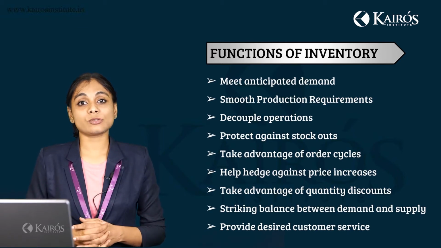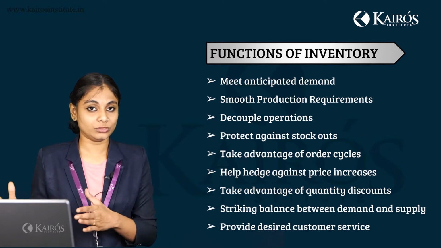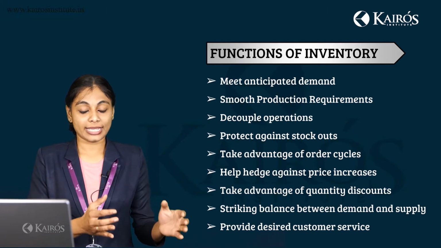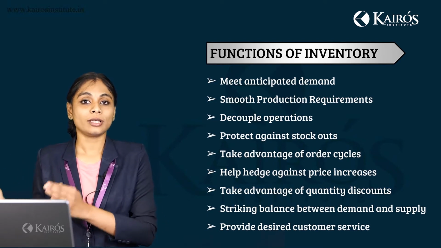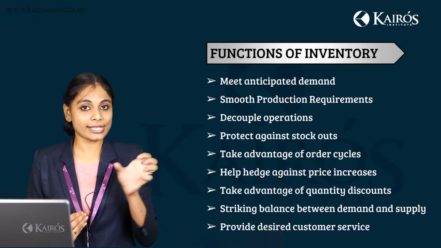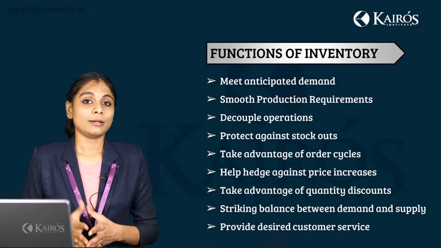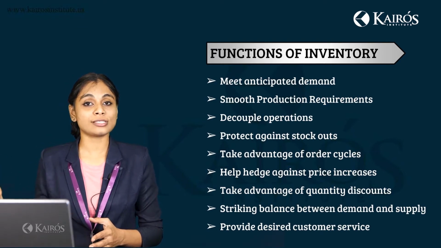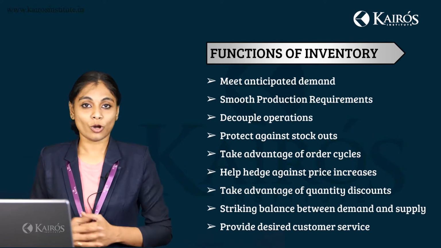The second one is to smooth the production requirements. Now, how do we make the production requirements smooth? Whenever there is a demand, what is the organization supposed to do? They have to ensure that they have the stock in hand that could be used for the production process. As and when there is a production requirement, the stock has to be available in the factory so that it can be used for the production of the finished good. That is why the second function is that it ensures a smooth production cycle throughout the organization.